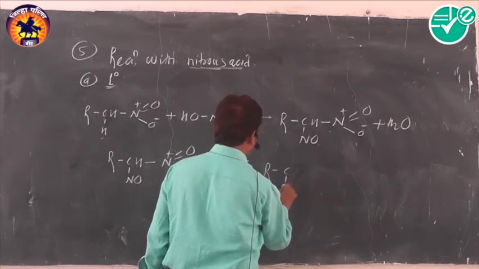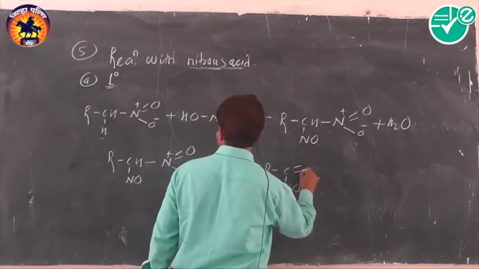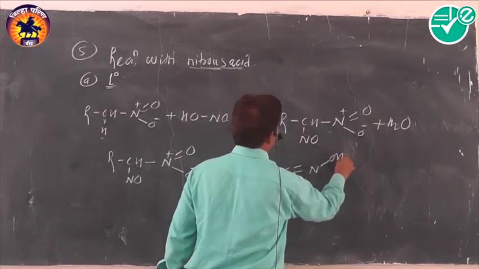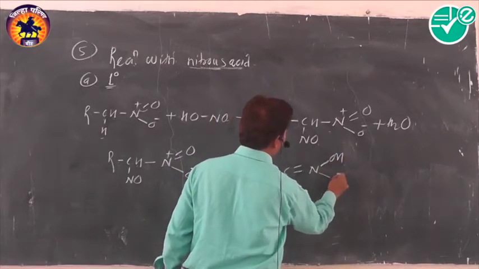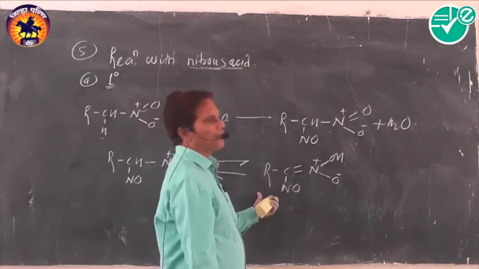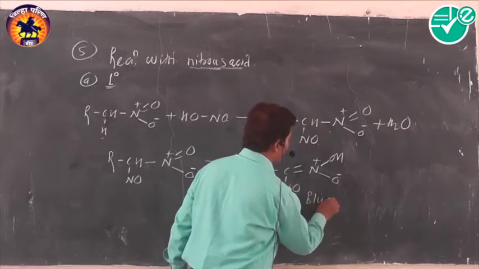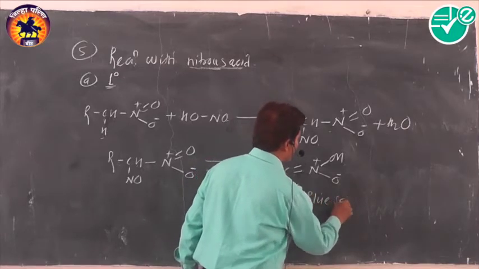How can we represent this reaction? The double bond gets shifted between carbon and nitrogen, and the hydrogen atom gets shifted to that oxygen atom, and this form is called the nitronic acid form, in which the solution is converted into a blue color, and that's why we can call it a blue solution.